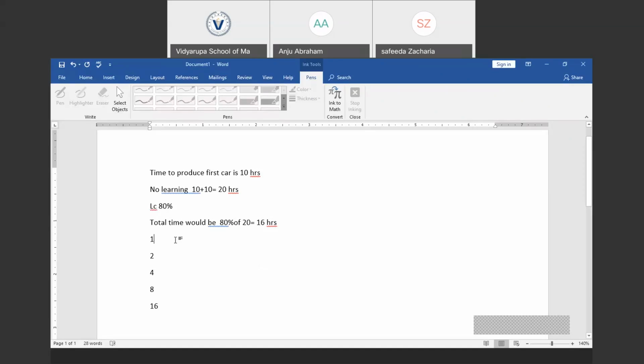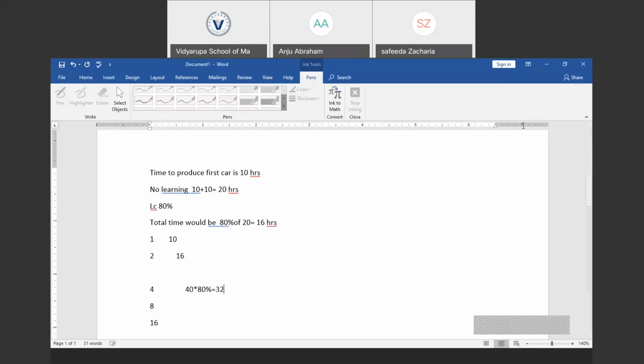So the total time required to produce the first unit would be 10, and the second would be, as computed, 16, and for four units, 10 plus 10 plus 10 plus 10, 40 into 80%, that would be 32. Likewise, it goes on.